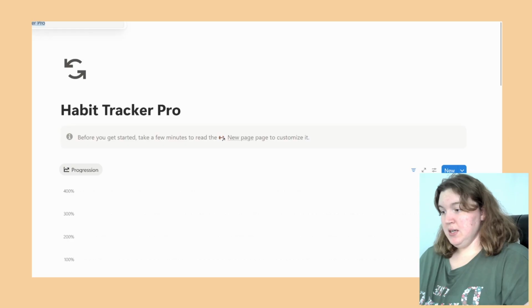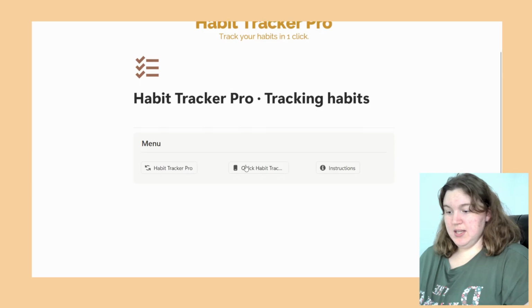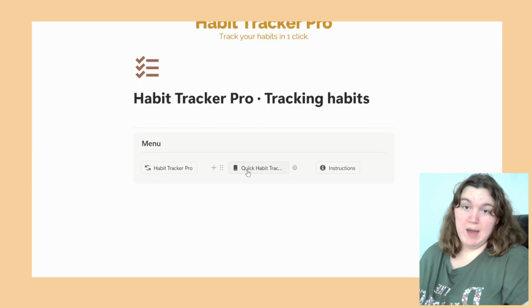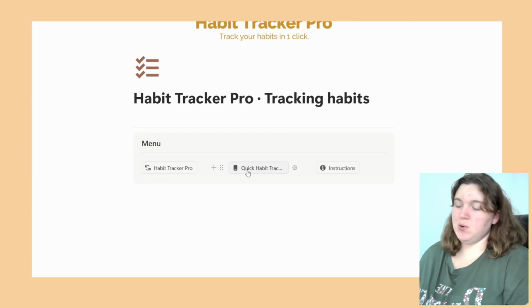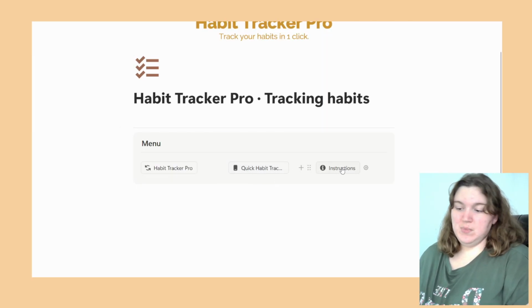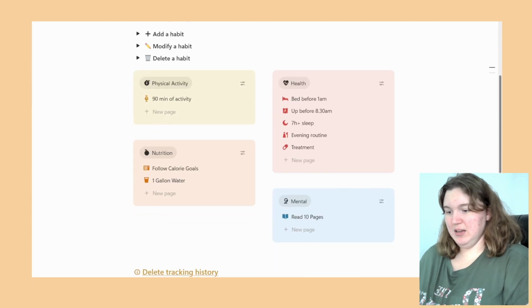And let me get back to that main page. There are these little things here, like there's another button for a phone version. So if I was to download Notion back to my phone, I deleted it a while back, I needed storage. So if I was to use this, I could use a phone instruction, and then there's a button for the instructions just in case I needed them again, which I may.